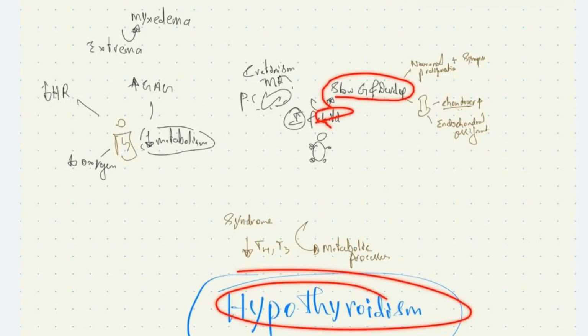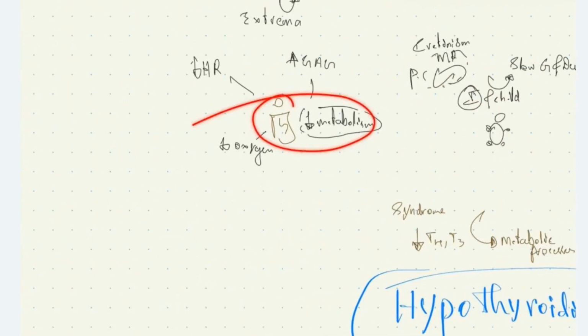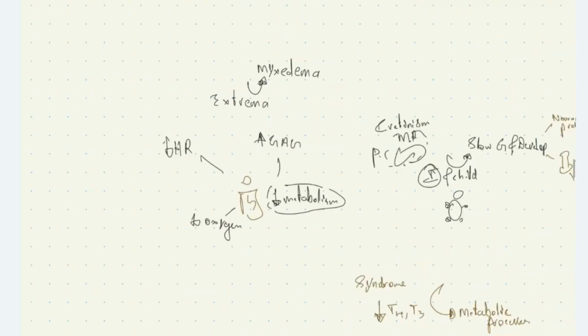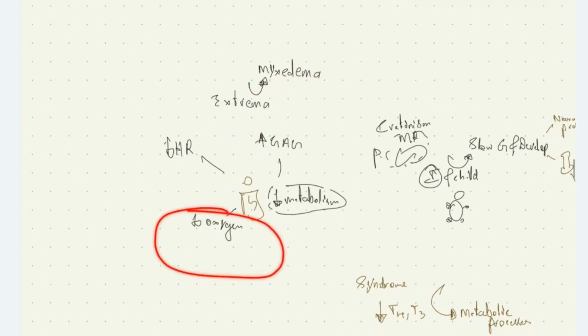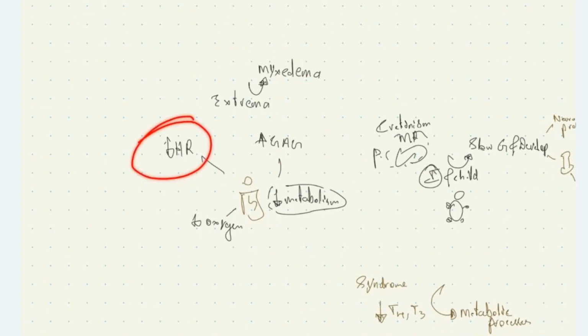In adult-onset hypothyroidism, there will be generalized slowing of metabolism. That is, lipid, protein, and carbohydrate metabolism are slowed down. Due to these reasons, there will be increased glycosaminoglycans in the tissues, which lead on to specific clinical manifestations. There will be reduced oxygen consumption in the tissues and reduced heart rate. We'll see them one by one.